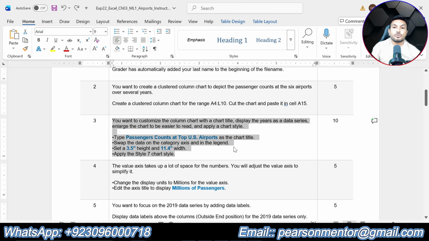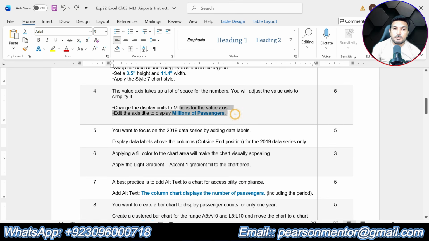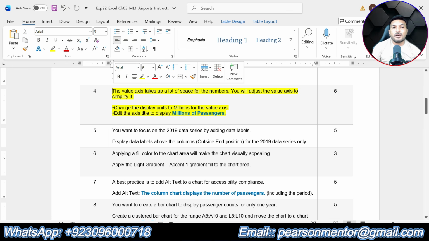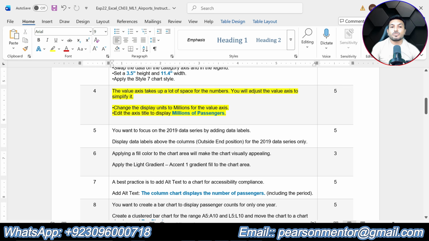Okay, now we are supposed to do next step of the assignment, that is step number 4. And step number 4 of the assignment is saying the value axis takes up a lot of spaces for the numbers. You will adjust the value axis to simplify it. Okay, so now we are supposed to simplify the value axis. Change the display units to millions for the value axis. So now we are supposed to change the display units to million for the value axis.